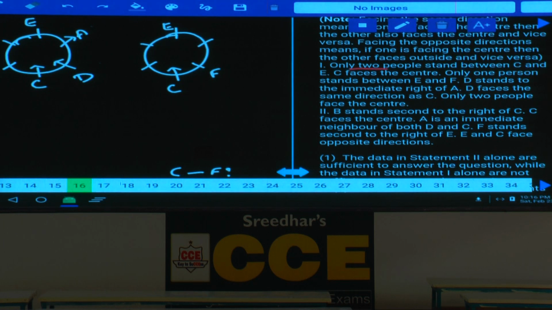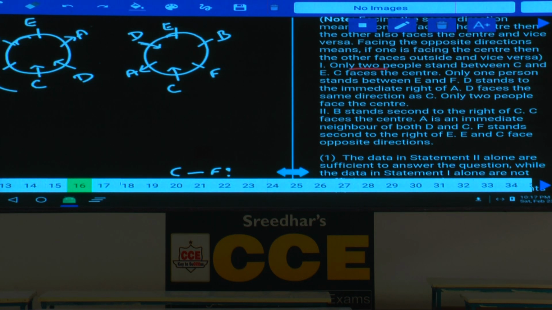Next, in the same case, now this D is facing towards the center, and so D must be here. Then A will be here. Then D stands to the immediate right of A. This A is away from the center. D stands to the immediate right of A. Then what is the question here? Then what is the position of F with respect to C? Now this person is B.